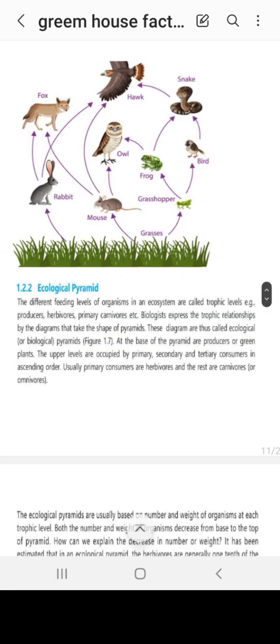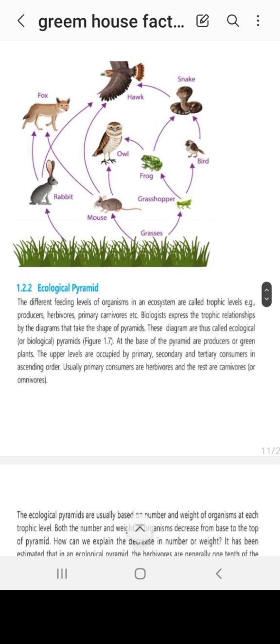Ecological pyramids. Pyramids basically show linkage, from the grassroots level or the basic level to the extensive level. This is called the pyramidal concept. So we can say that the different feeding levels of organisms in an ecosystem are called trophic levels. For example, since producers are at the very basic level, we would like to place producers at the very bottom, at the very base point. They would lie at the baseline.